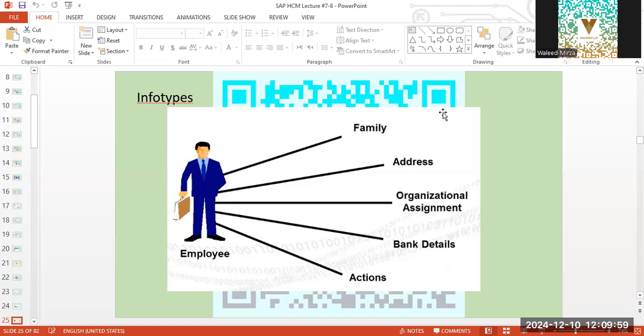Address will have, as I mentioned earlier, permanent, temporary, mailing, vacation address, maternal, paternal, family addresses. Okay, now that is how an info type will be designed. It will have fields. We will have the control to reduce or increase the number of these fields.